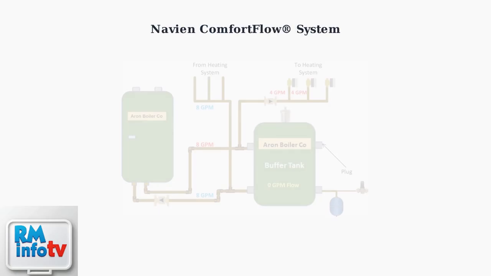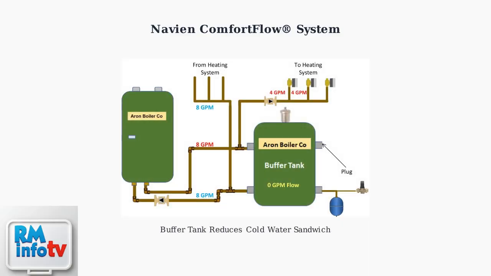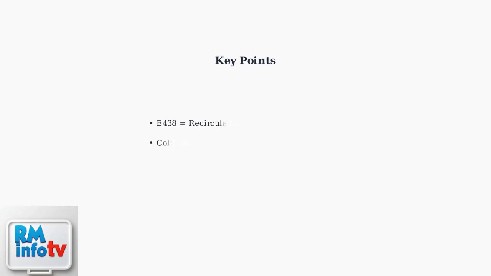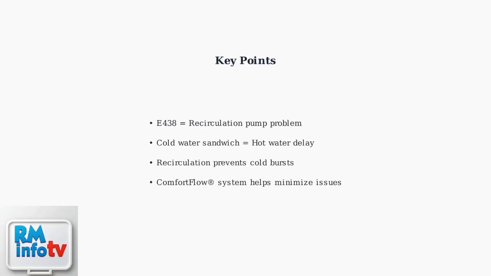Navien's Comfort Flow system includes a buffer tank designed to minimize these issues. The buffer tank stores hot water and helps maintain consistent temperature and flow. Understanding the E438 error and cold water sandwich effect is the first step to fixing your hot water problems. When this system fails, you need to troubleshoot the recirculation components to restore proper operation.